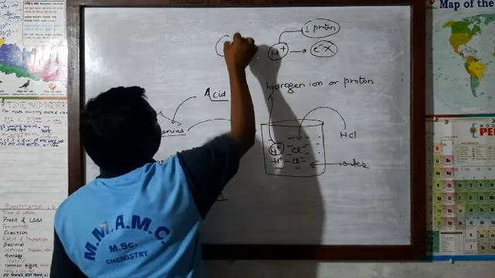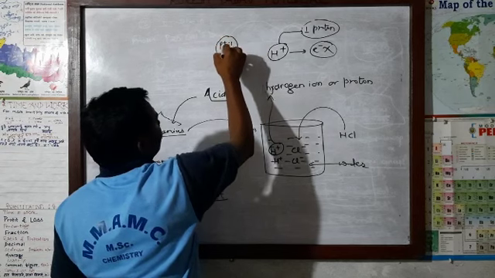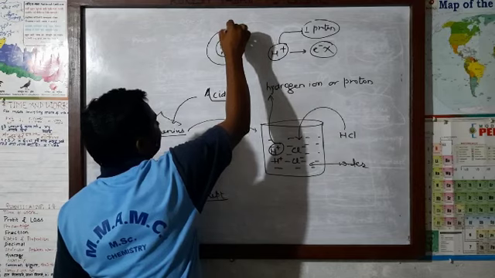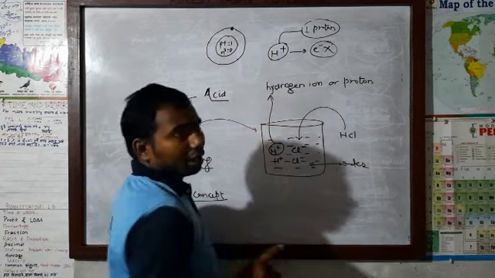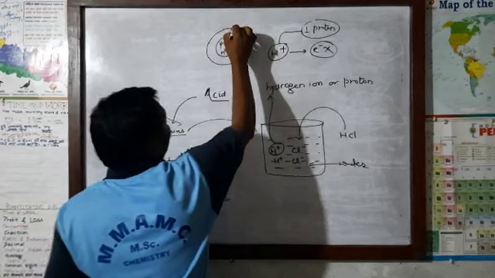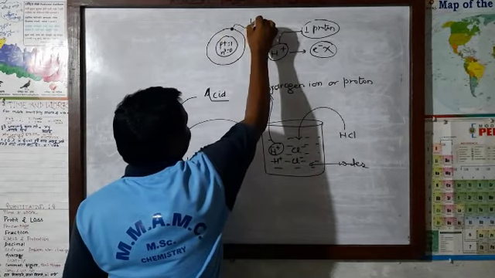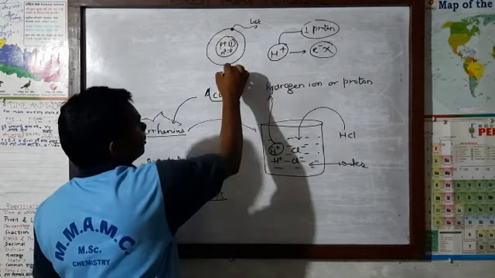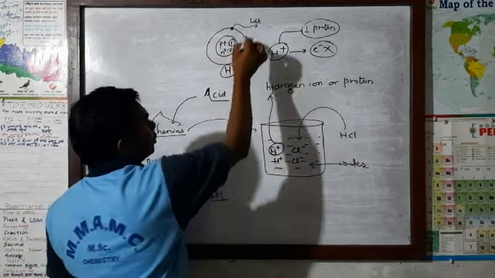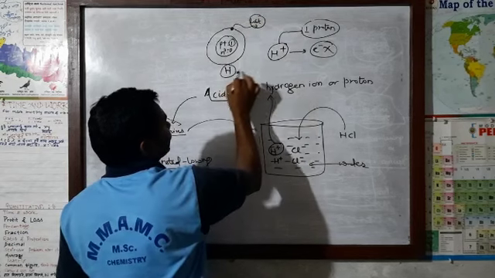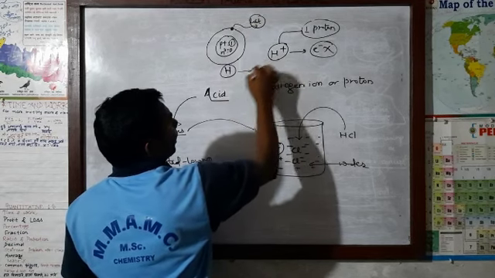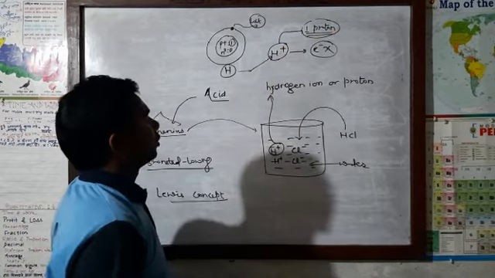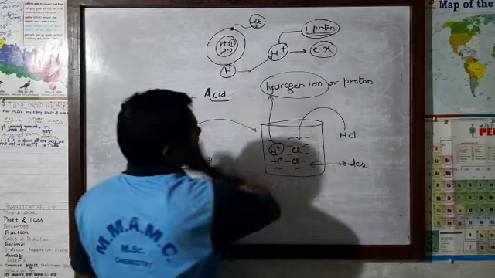You know, in hydrogen there is one proton, no neutron, and one electron. And when this one electron is lost, what will happen? Only one proton remains in the case of the hydrogen atom. So when the electron is lost, this H turns into H plus, and this H plus is termed as proton, or we can call it hydrogen ion.